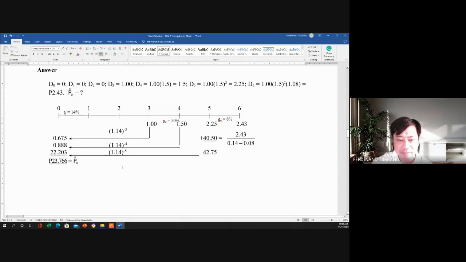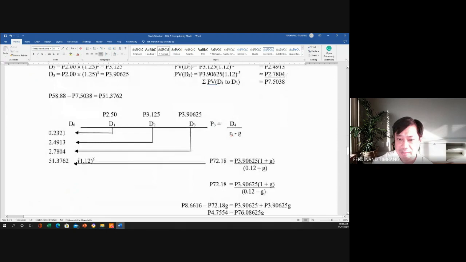Now it is reversed. We took the price at year 0, and then we get the future value, which is 72.18. Because at that point, we can get the G, since we have the formula that P3 is equivalent to D4 over Rs minus G.